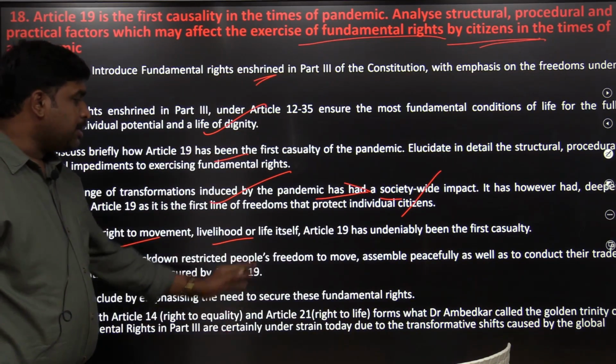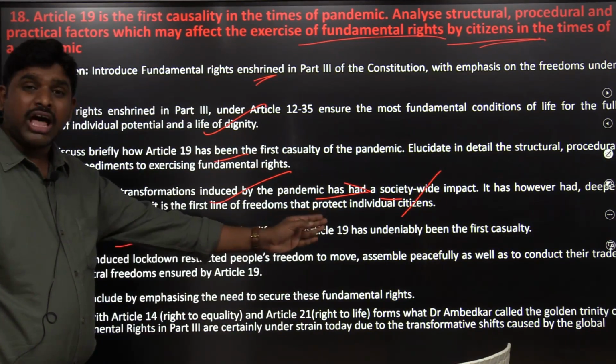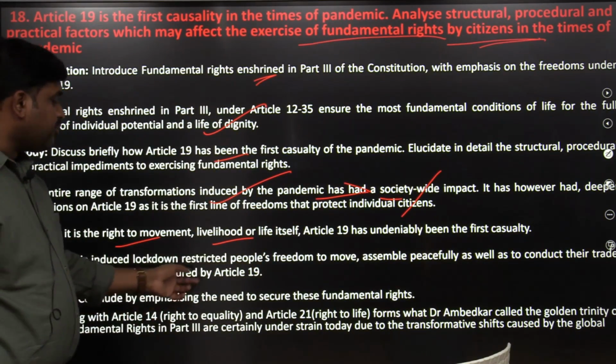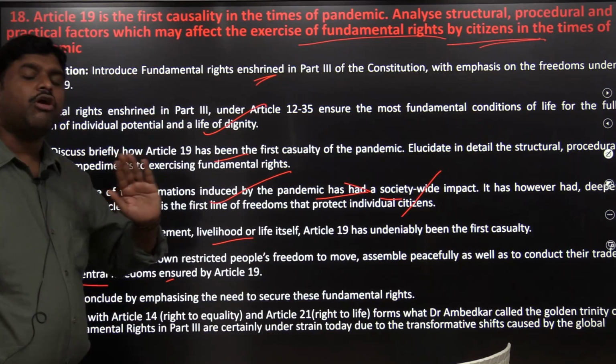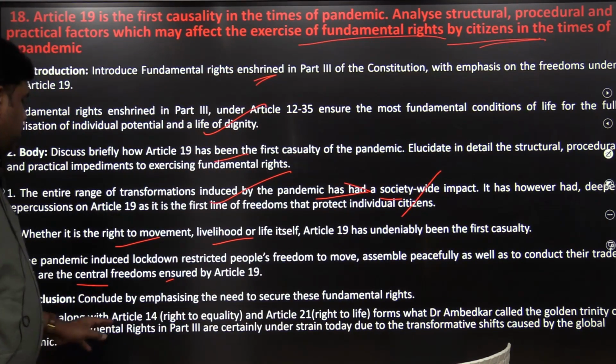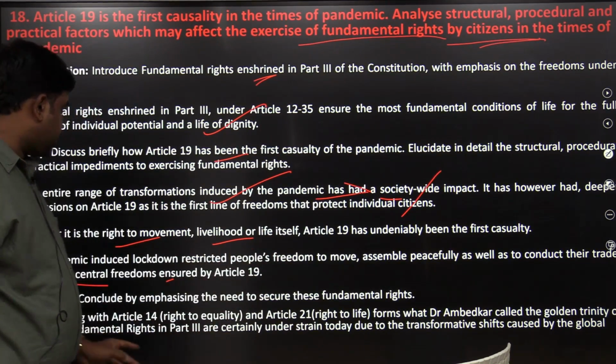Lockdown restrictions affected people's freedom to move, people's freedom to assemble peacefully, as well as to conduct their trade. These are the central freedoms which were ensured by Article 19, and all got violated because of the pandemic. There is a need to secure these fundamental rights.